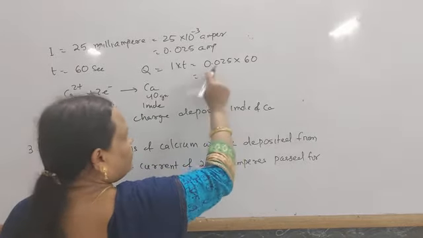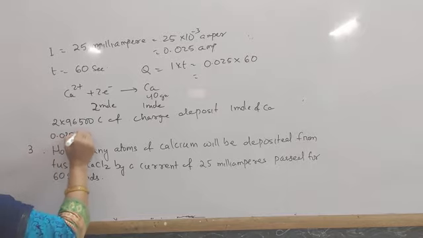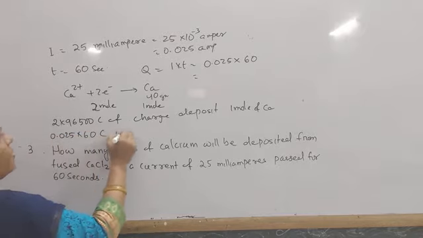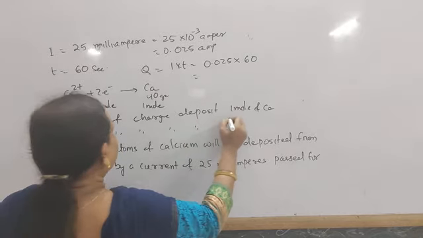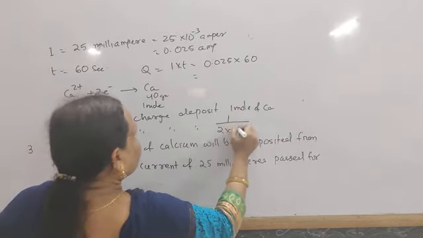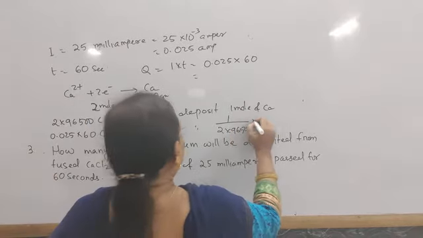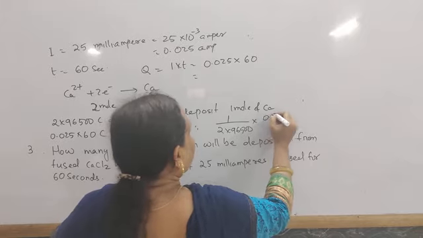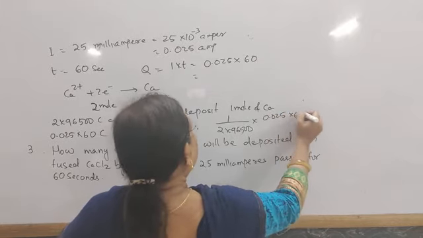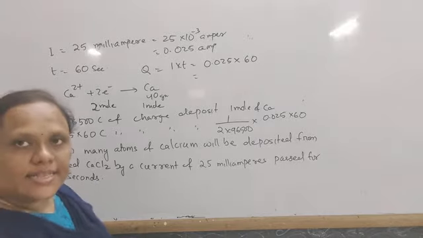So given 0.025 into 60 coulomb of charge deposits 1 by 2 into 96,500 multiplied by 0.025 into 60 moles of calcium.